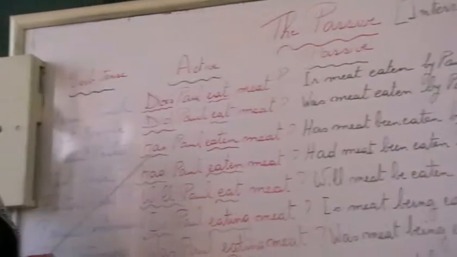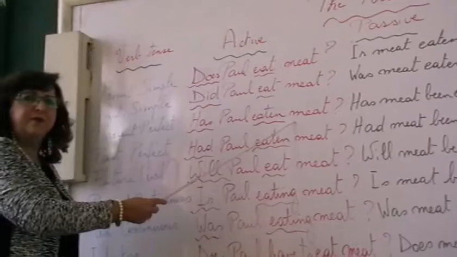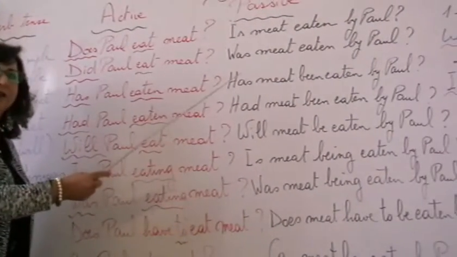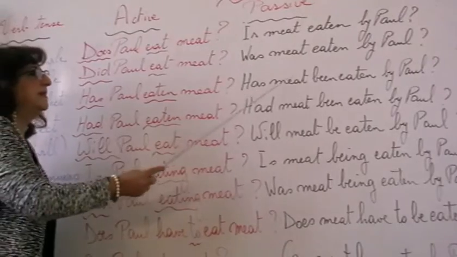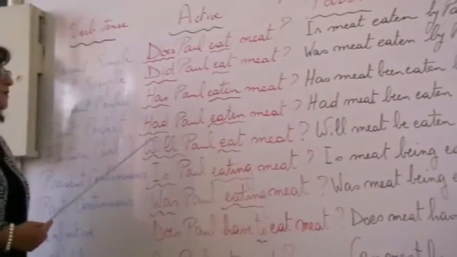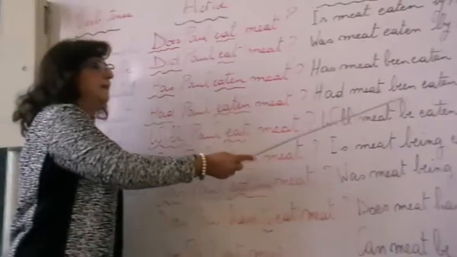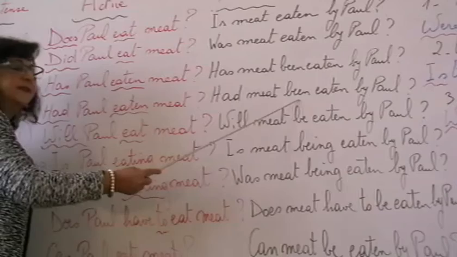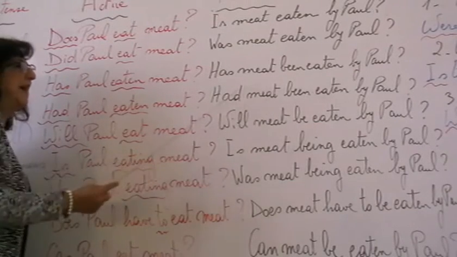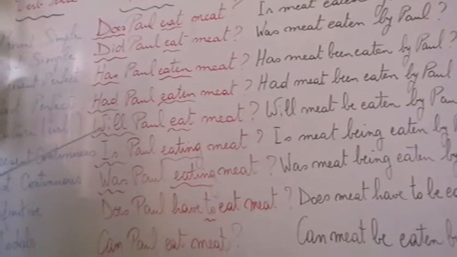Now the third one here is the present perfect. Has Paul eaten meat? What is the present perfect of verb to be? It has been. So I put it in the interrogative form again. So, has meat been eaten by Paul? Alright, here it's the past perfect. Had Paul eaten meat? So, had meat been eaten by Paul? Had been, this is the past perfect of verb to be.